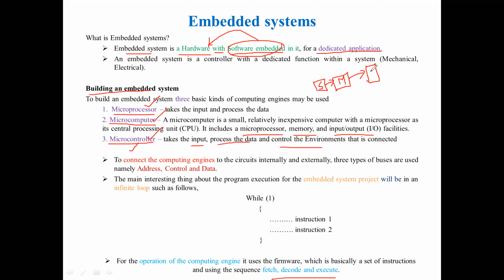This output device can be an air conditioner, which controls the air condition of the entire room. For example, if it is a room, this particular output will control the entire room. That's why the point here is that it controls the environment conditions. So in such simple applications, we use a microcontroller.